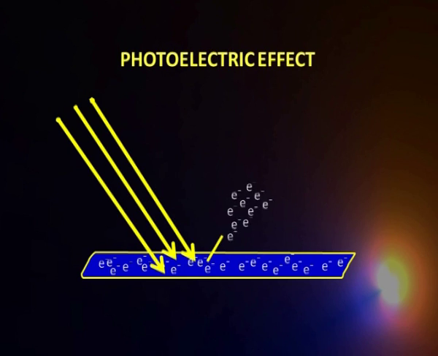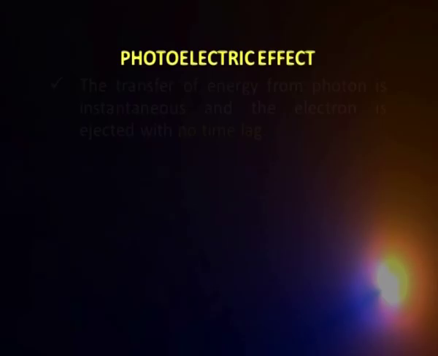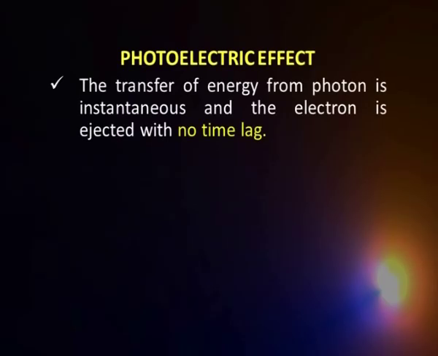Since I am talking about packets of energy, what Einstein visualized was that in the metal you have electrons, and this packet of energy comes and hits the electron. The moment the photon hits the electron, the energy is transferred, and immediately, if the energy is sufficient, the electron will be knocked off. So, there is no time lag, and that is exactly what was experimentally observed, whereas classical theory tells us there has to be a time lag. So, we see here that this quantization concept agrees with the experimental observation.